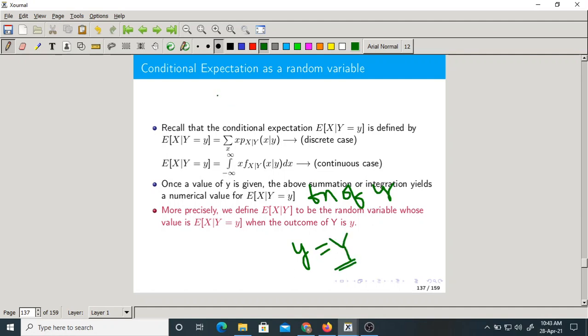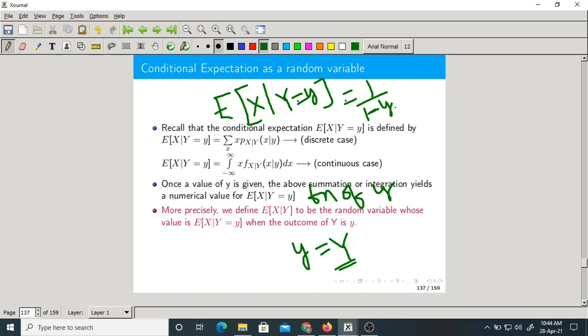Suppose, let me take a simple example. You got something like this. Expectation of x given y equal to small y, you got, let us take 1 by 1 minus y. Then what would be the expectation of x given y?